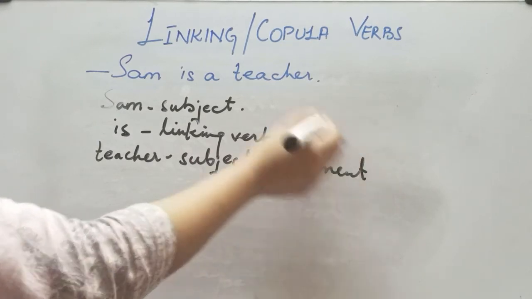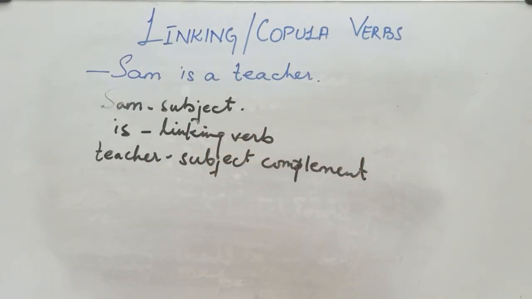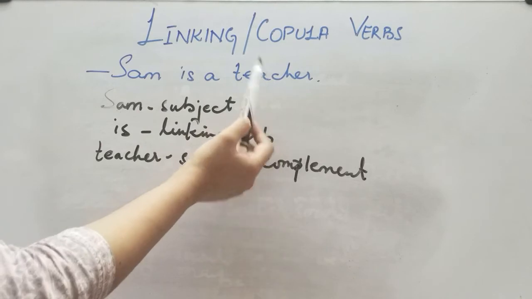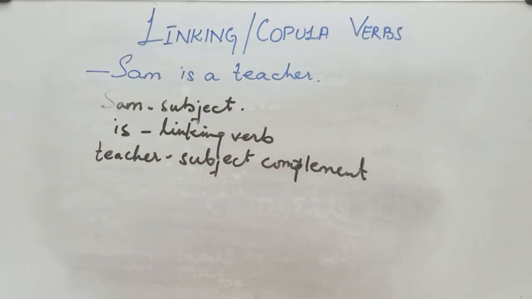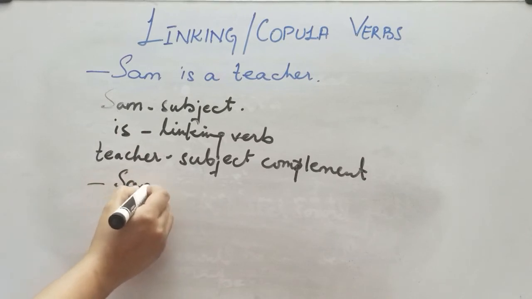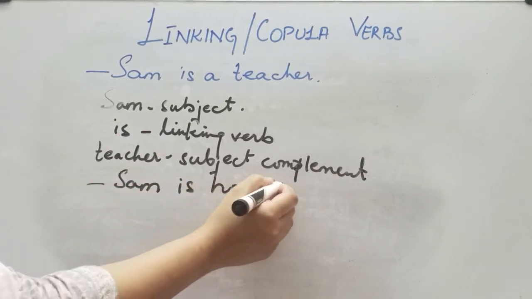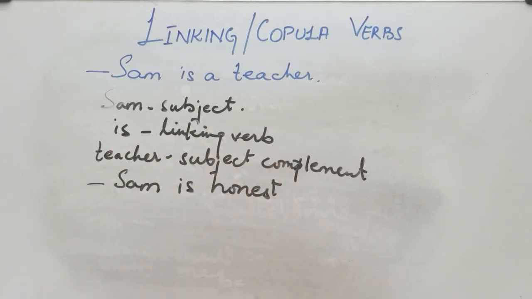So see, this was a simple sentence. I told you earlier that it is a predicate nominative. That means it's simply a noun. The subject complement is ending with a noun. Now if I say Sam is honest, so now it's ending with an adjective.